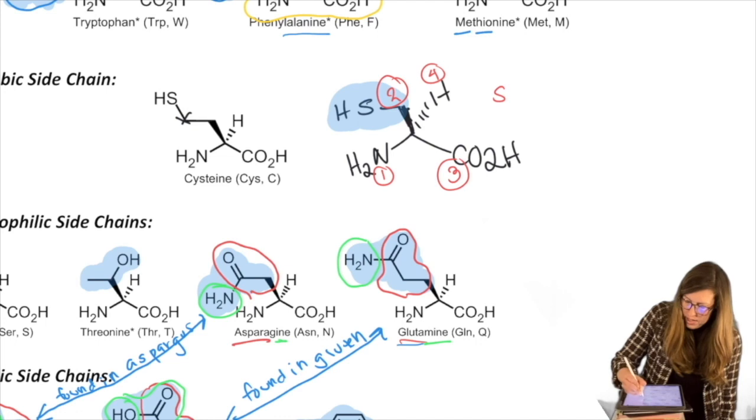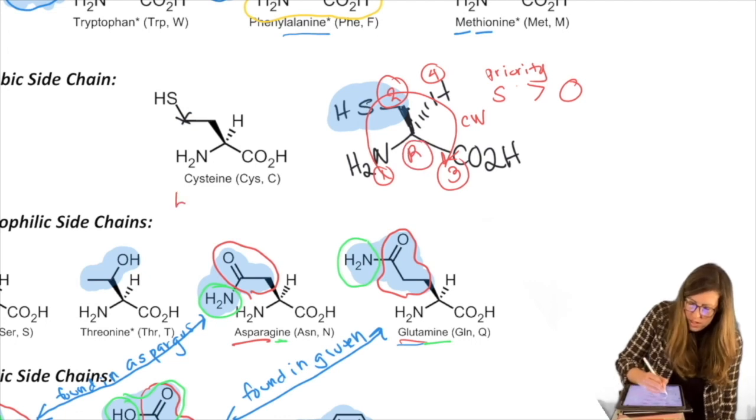The priority of S is higher than O. So when we connect 1, 2, 3, we're going clockwise. Therefore, we have an R stereocenter. So this is still L-cysteine, but you could also say it's R, L-cysteine.